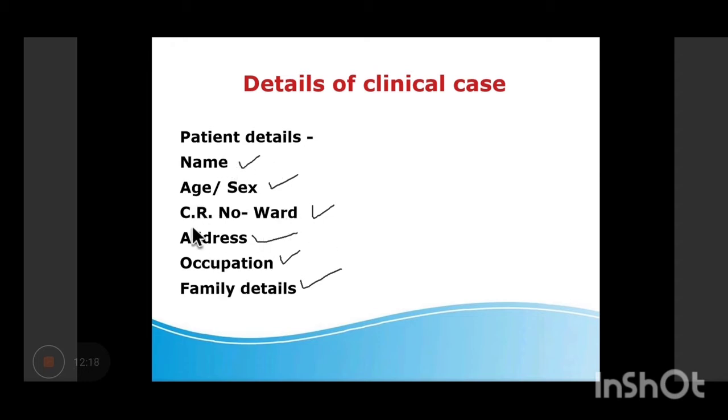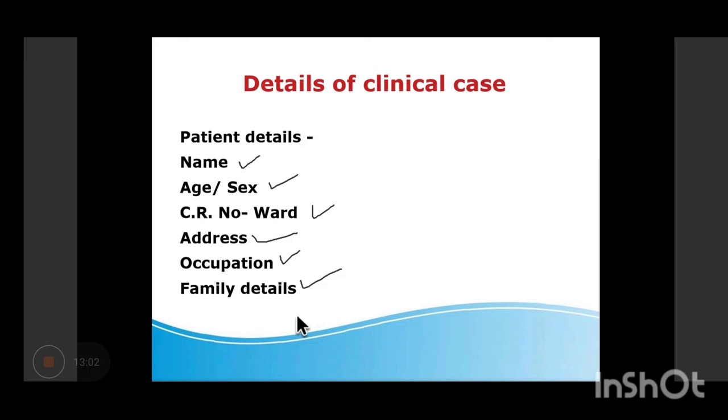Now here the component which is missing is the diagnosis and the date of admission. So you are supposed to write down along with the patient details the date of admission, right? Date of discharge, so that we will come to know the duration of stay, the diagnosis, and the birth history if relevant. Maybe during the delivery, the patient might have suffered some kind of CNS disorder or something, hypoxia. So, if some kind of history is there, please do write.